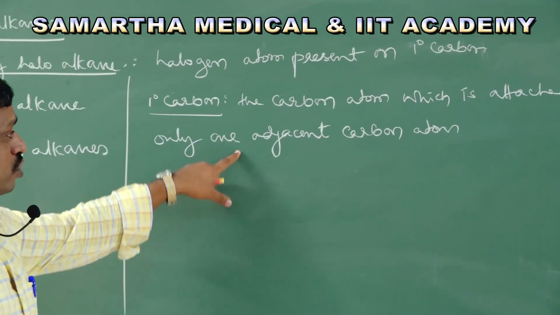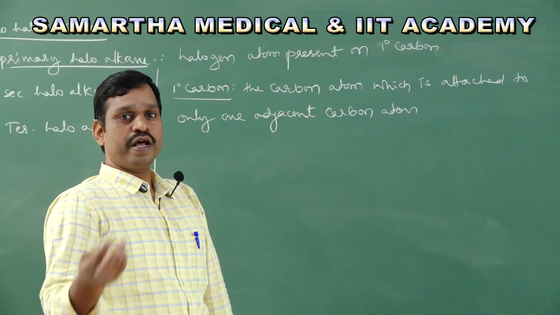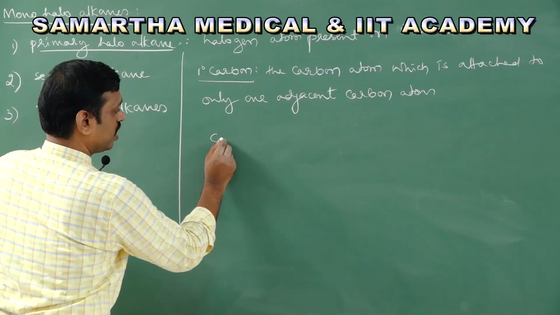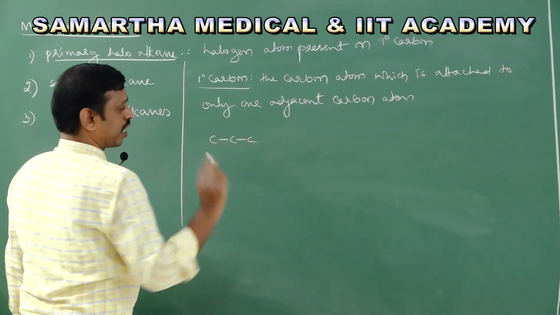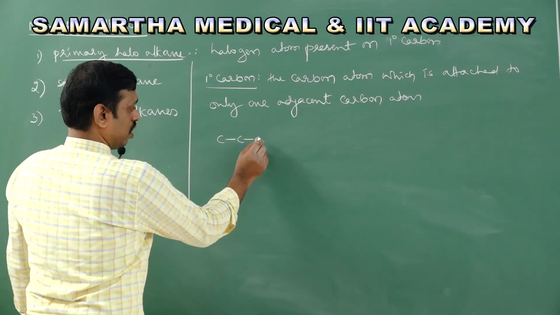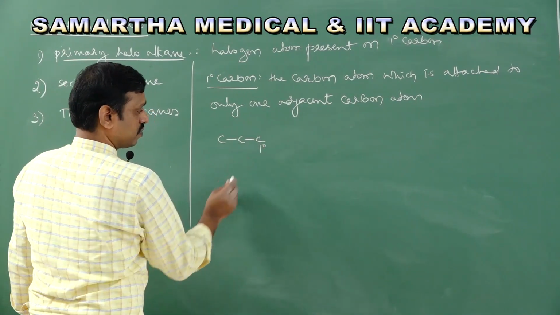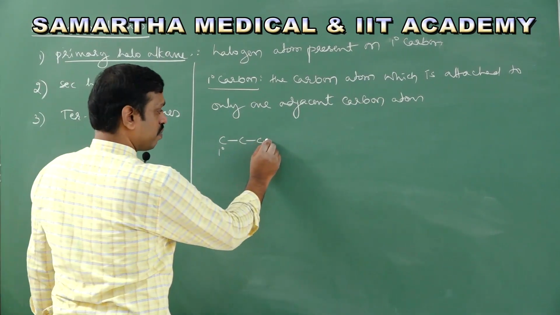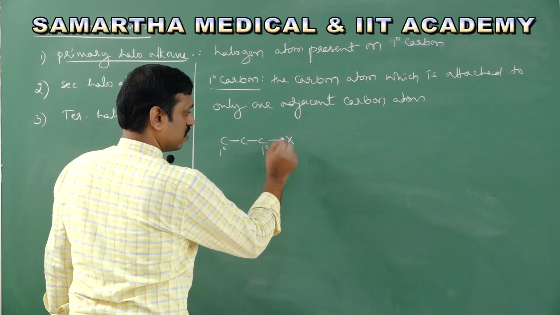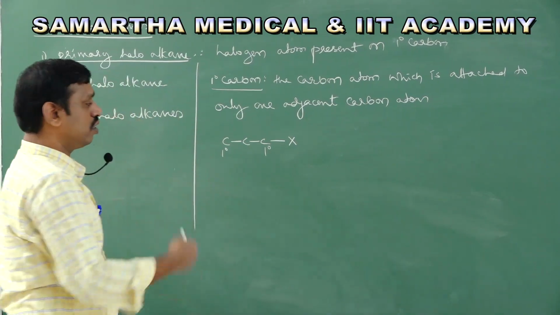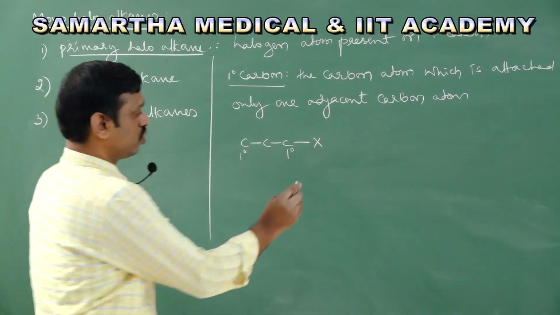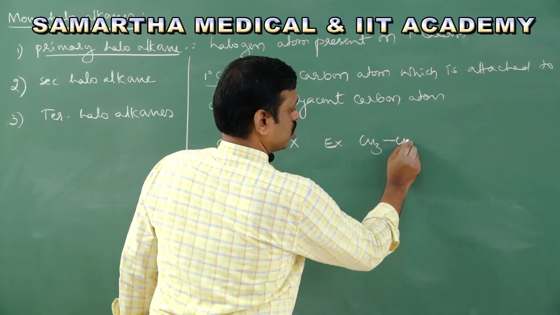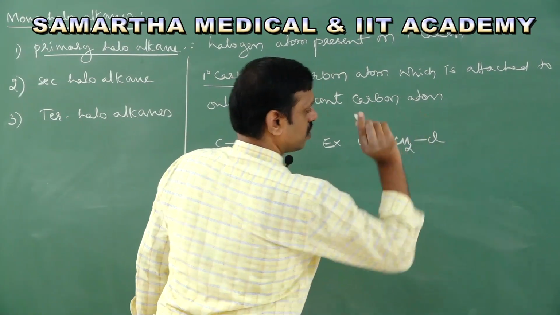If a halogen is present on a primary carbon, it is called a primary haloalkane. For example, take this. This is a primary carbon. This is also a primary carbon. On a primary carbon, if there is an X, where X is a halogen, then it is called a primary haloalkane. So you can write the example CH3CH2Cl.